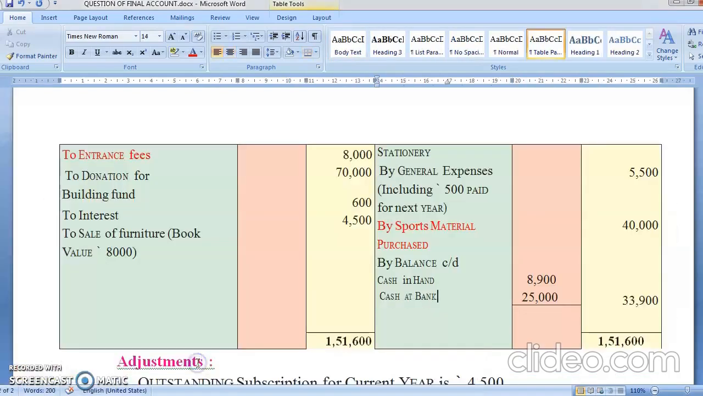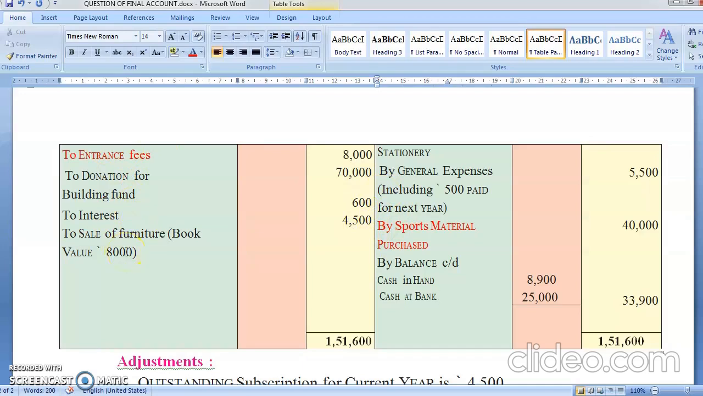Then you have received money, sale of furniture. You have sold the furniture. Furniture has become old. Because it has become old, it is now not used for it. टूट गया है, खराब हो गया, तो आपने इसको बेच दिया. Now see, आपने बेचा, how much you have sold it for? 4,500. Obviously, whenever you sell something as scrap, you always get the less value. So you got only 4,500, but the book value was 8,000.